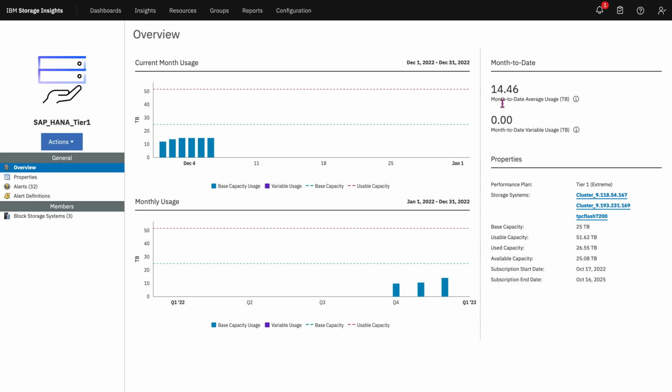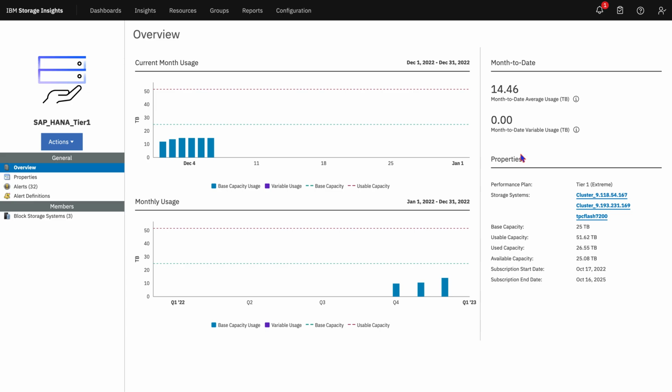So this would be the month to date average usage. And then month to date variable usage is the amount charged beyond your base capacity subscription. It is the difference between your month to date average usage and the base capacity. So using these values, you would generally be charged for your over subscription of your base plan.